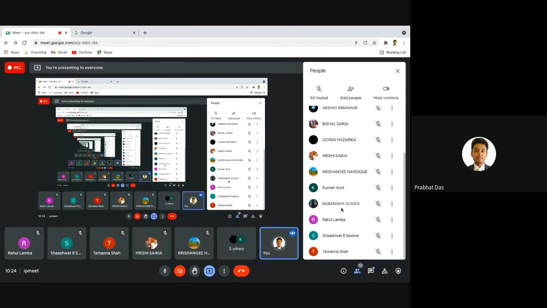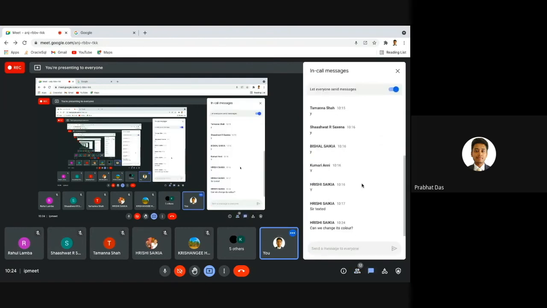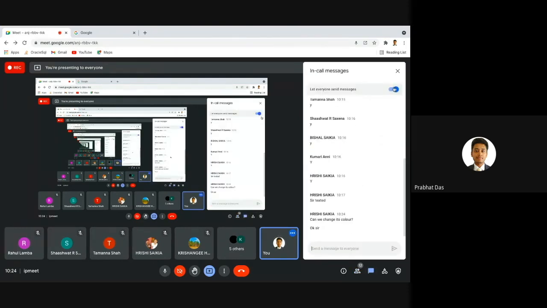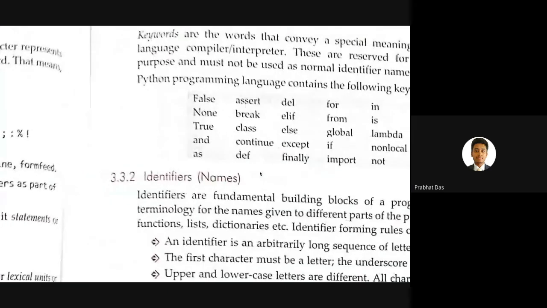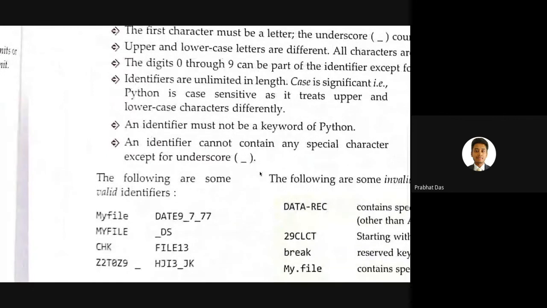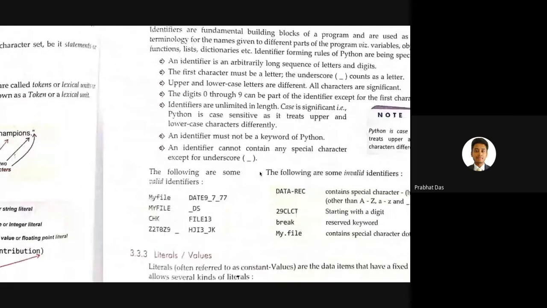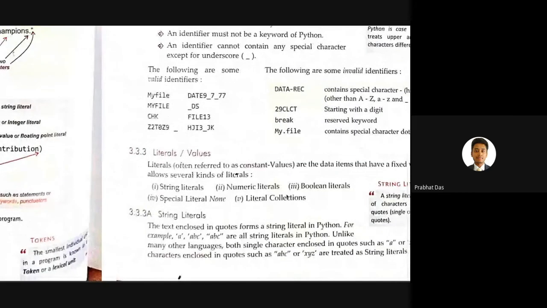Okay, is there anyone who wants to ask something? You will get the option to personalize this entire IDE. For any IDE, you will get options to personalize as per your choice.